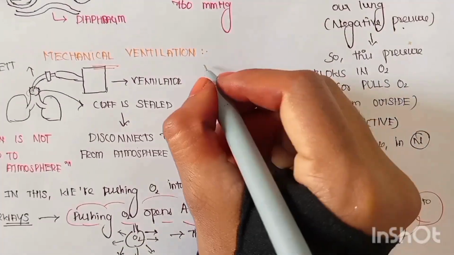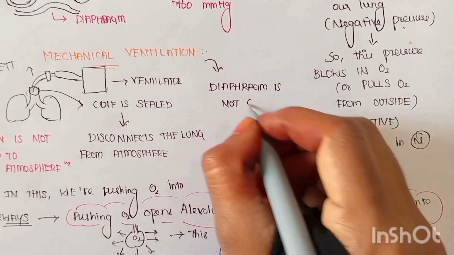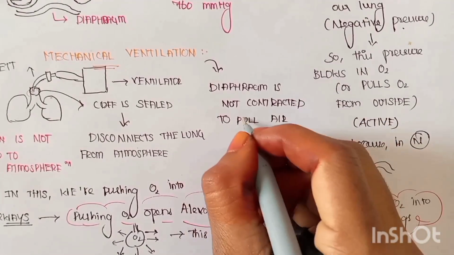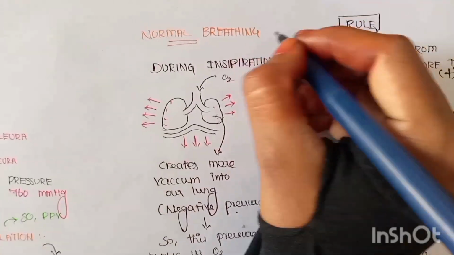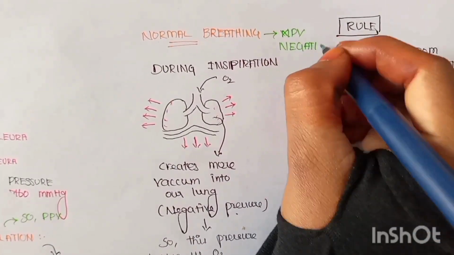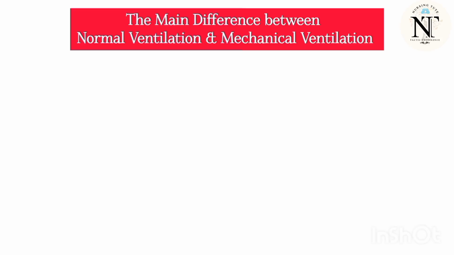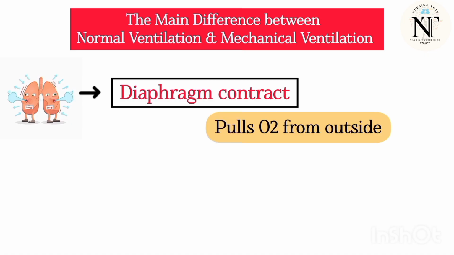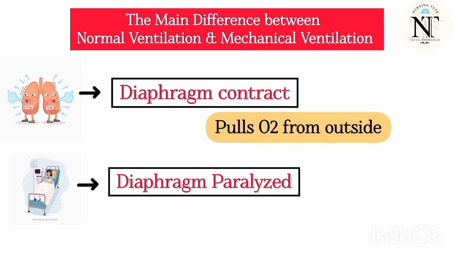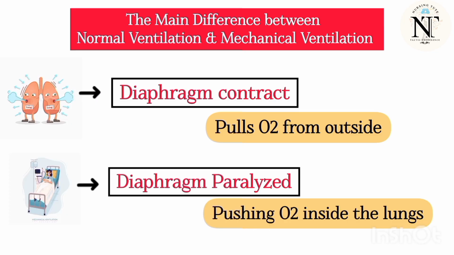In mechanical ventilation, the diaphragm is not contracted to pull the oxygen from outside to inside the lungs. So this is called positive pressure ventilation, whereas the normal breathing mechanism is called negative pressure ventilation. The major difference is that in normal ventilation, the diaphragm will contract, which helps pull oxygen from outside into the inside of the lungs. In contrast, in mechanical ventilation, the diaphragm is paralyzed, so we are pushing oxygen inside the lungs.